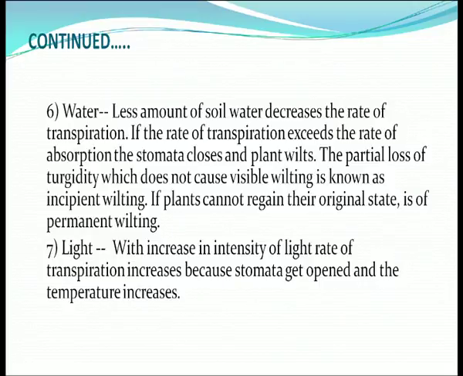So, two types of wilting are there. One is incipient wilting: the partial loss of turgidity which does not cause visible wilting. And if the plants cannot regain their original state, that is permanent wilting. Light also plays an important role. With an increase in light intensity, the rate of transpiration increases because the stomata get opened and the temperature increases.